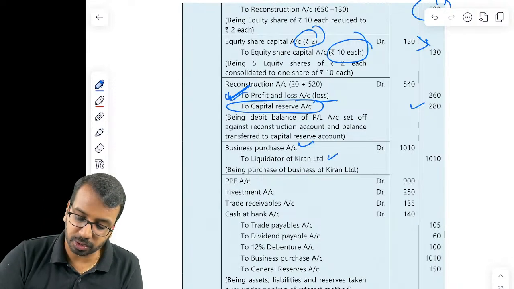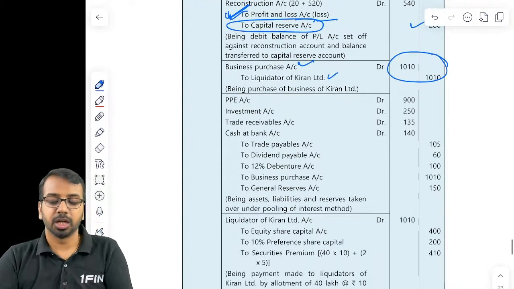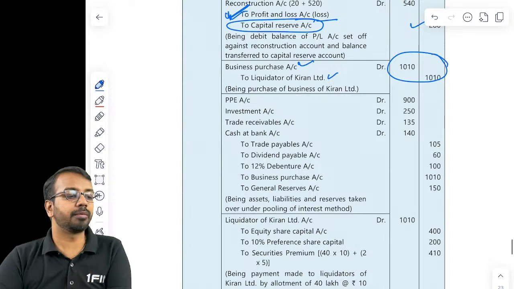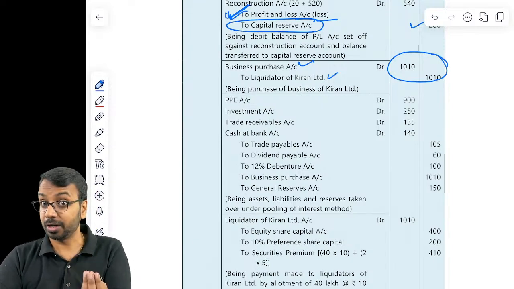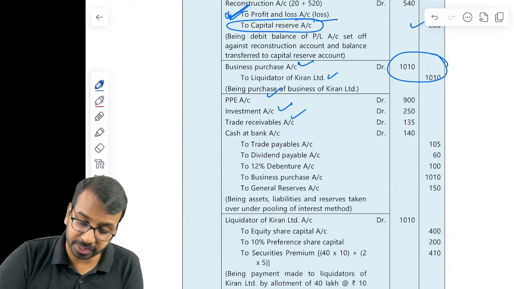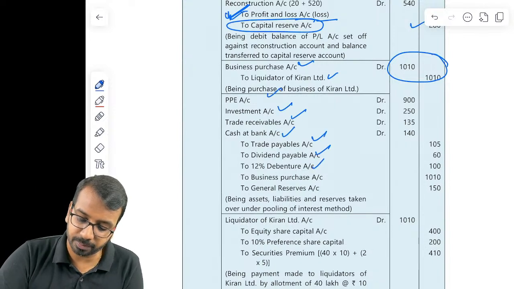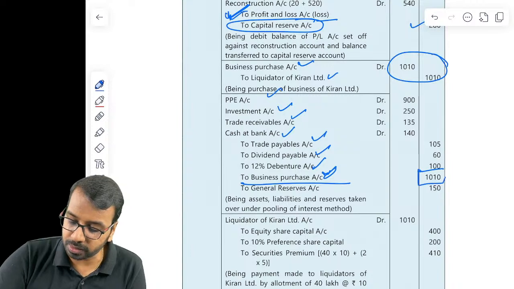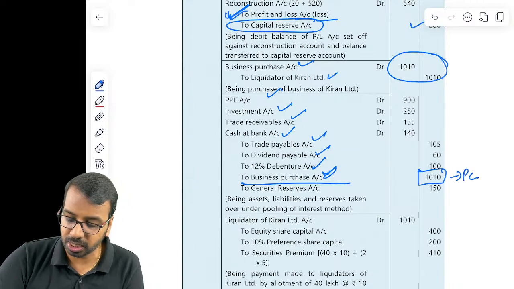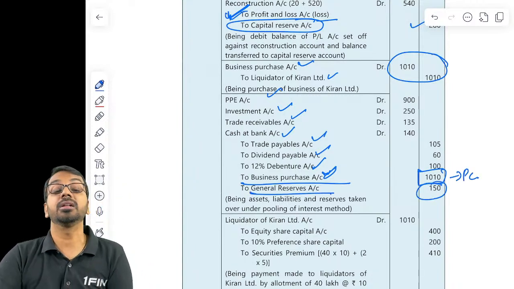So business purchase to liquidator 1010. Then you will take over all the assets on book value basis, because they have not told us whether the value changes or not. So PPE, investment, trade receivable, cash in bank, trade payable, dividend, debenture, all of that will be taken over at book value. Business purchase account 1010, this is your purchase consideration. Any difference will be adjusted against the reserves.